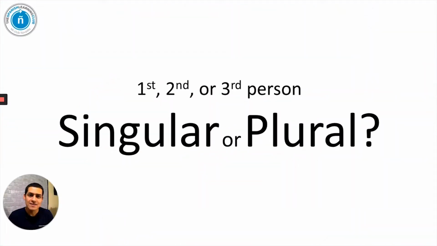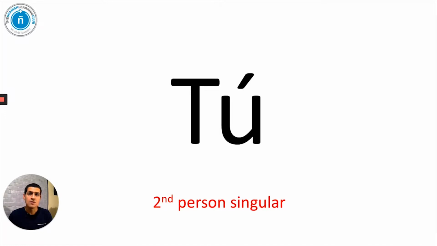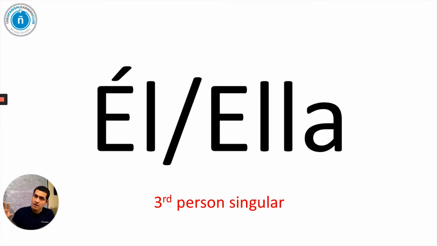So you need to think about the first, second or third person, singular or plural. Now what does that mean? Here, the word yo, I, is the first person singular. Tú is the second person singular. Now, everything else, él, ella, he, she, even it, is going to be the third person singular.